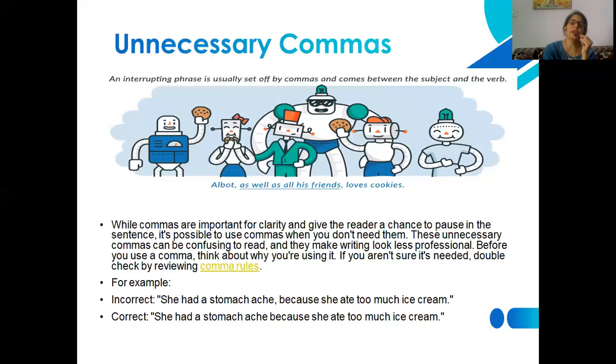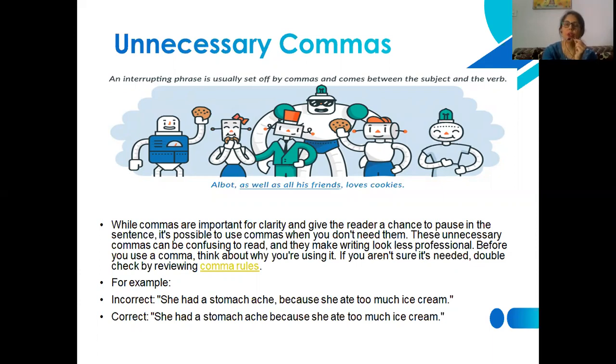"She had a stomach ache, because she ate too much ice cream." Now, there is no requirement of using a comma before the conjunction word here. She had a stomach ache because she ate too much ice cream; the reason is already provided to you. So sometimes unnecessary commas can be avoided just by minutely observing the real requirements of a comma.